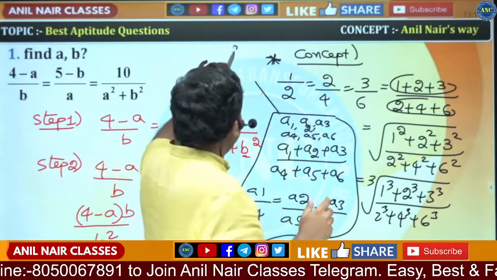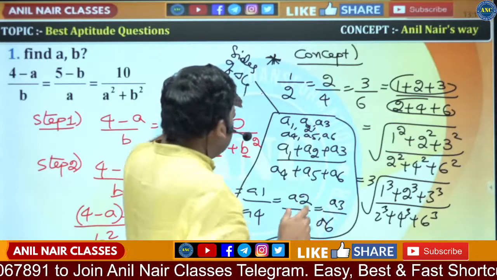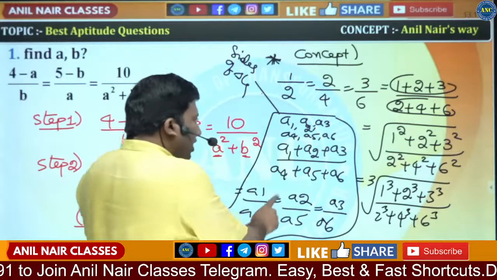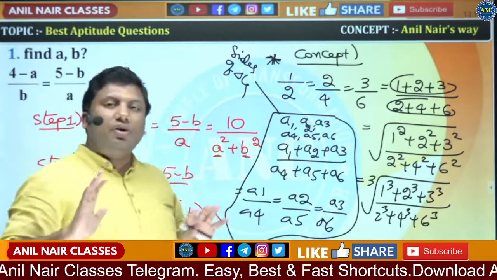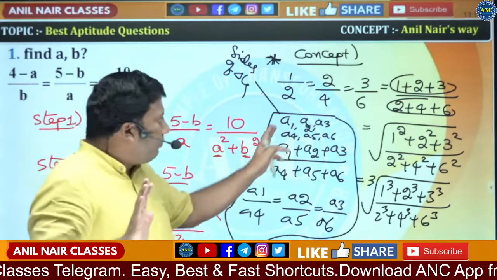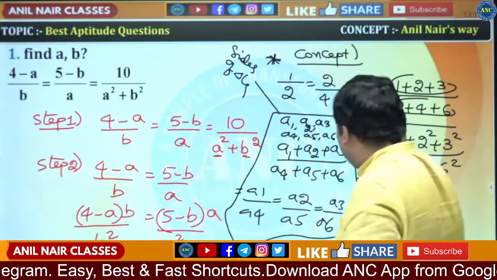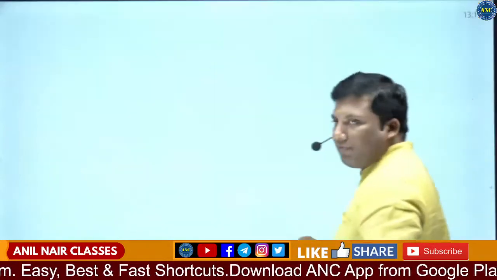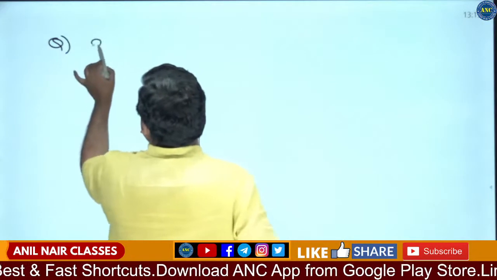These are the sides of a triangle. If I take the corresponding sides ratio A1 by A4, it is equivalent to the ratio of the perimeters of two similar triangles. This is derived from this property. I hope this concept is clear. We will park this one. First we will understand this example. There is a CAT question based on this one.